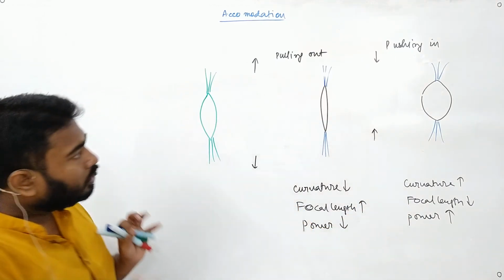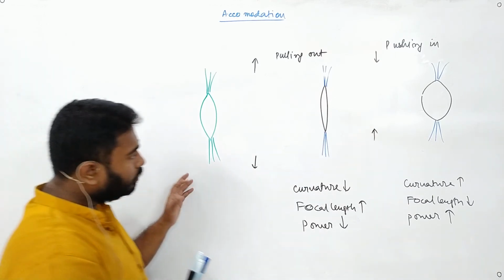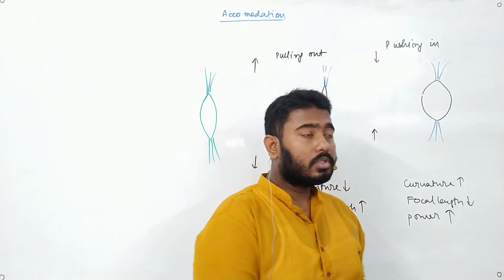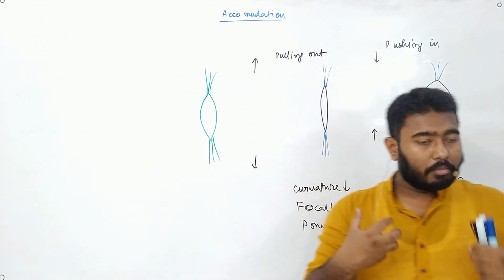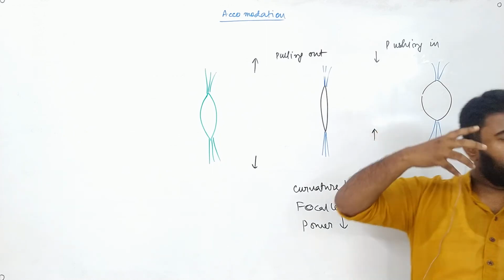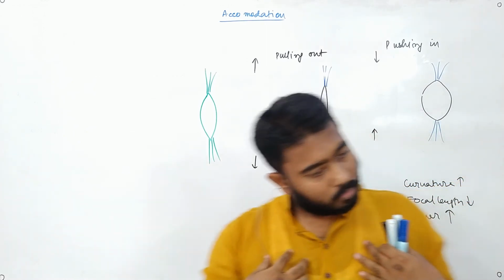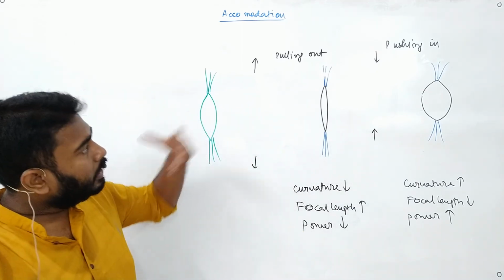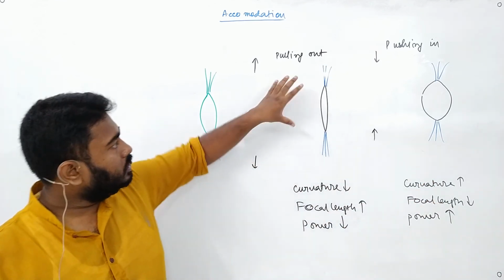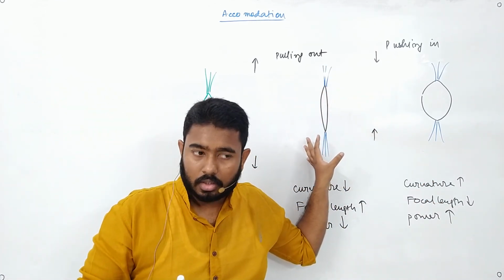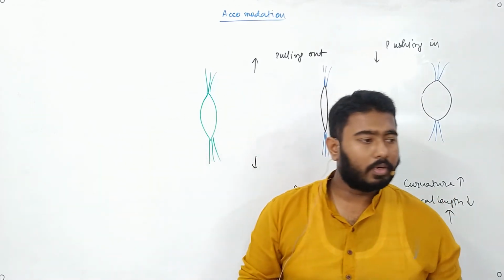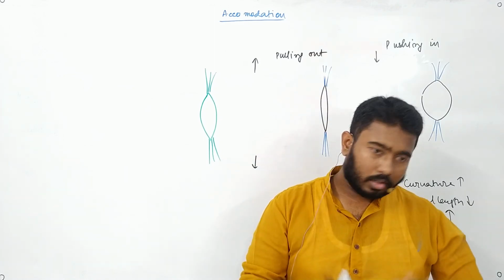Okay, now how is all of this happening? It is happening because I am able to change the tension in the muscles. Now if you consider my ability, how much I can tense it or how much I can release or relax it, that depends on my capability. Okay, so this capability which enables me to see a faraway object or a near object by changing the tension in the muscle of the lens is known as the power of accommodation. Okay, so power of accommodation is nothing but an ability. What is it? It is an ability. Okay, is the concept clear?